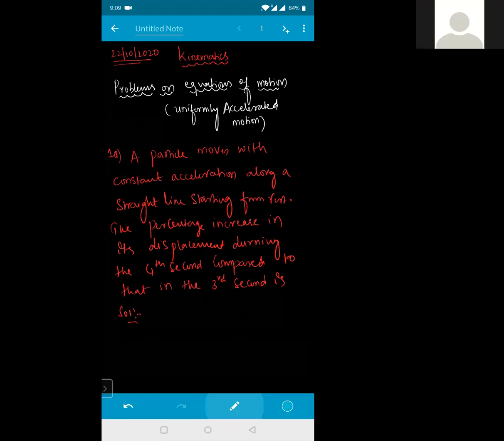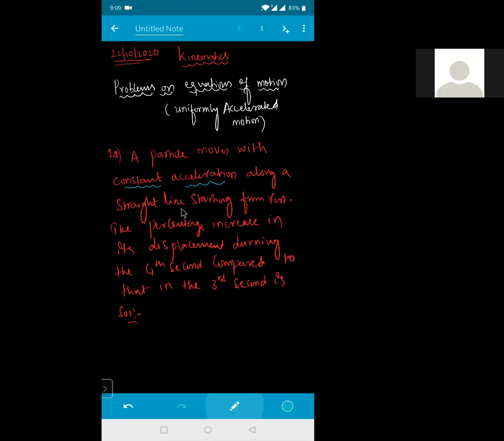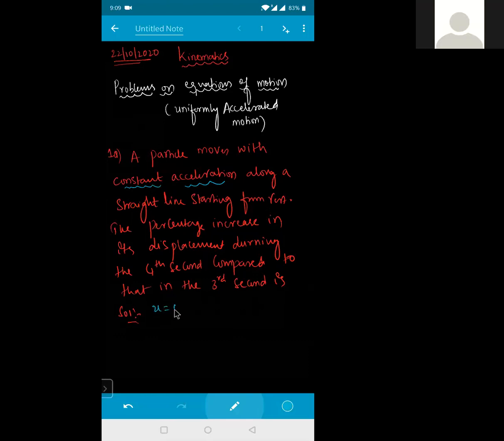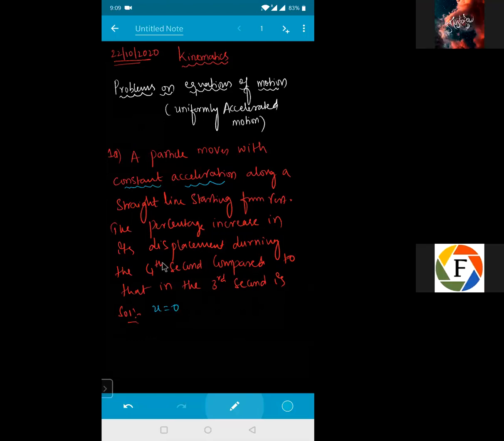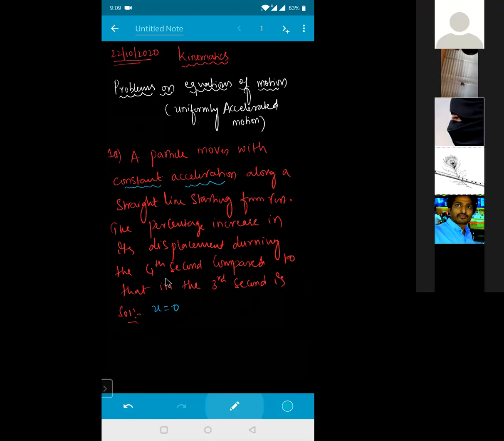A particle is moving with constant acceleration. The first thing what we need to see is right now we are having a constant acceleration along a straight line starting from rest. That means initial velocity will become for me how much, beta? 0. The percentage increase in the displacement during the fourth second compared to that in the third second.